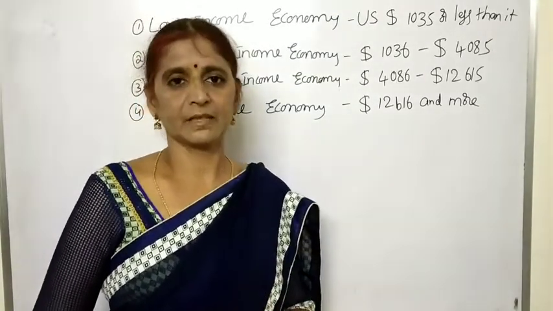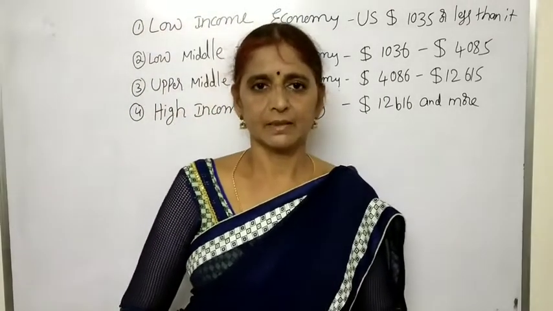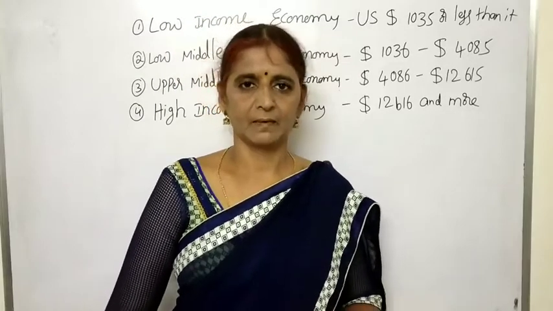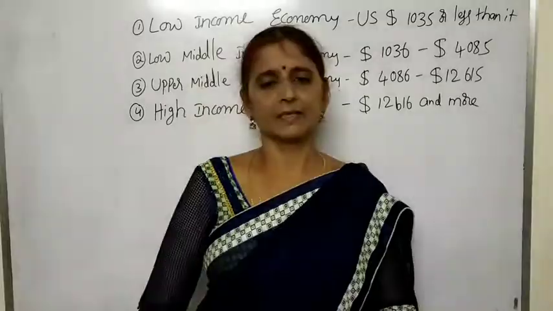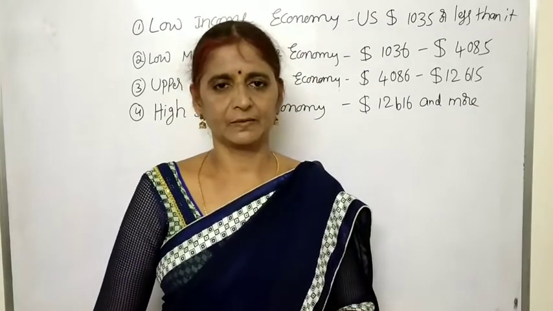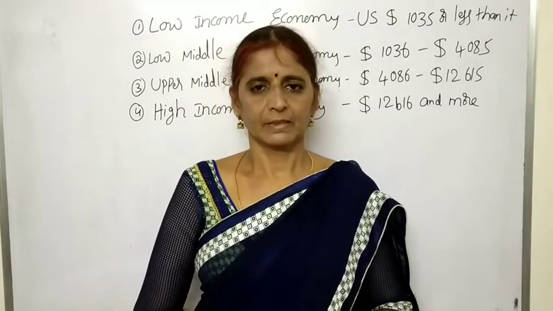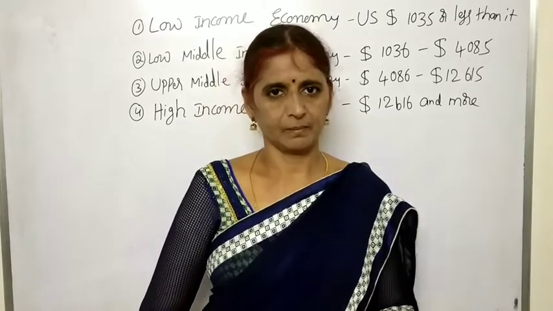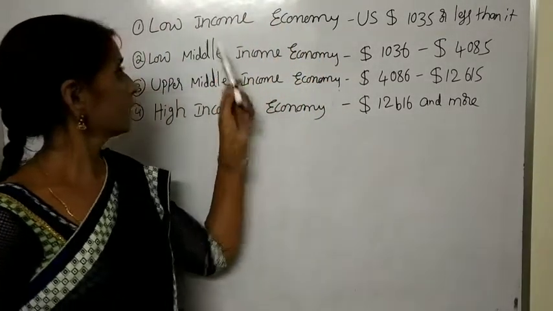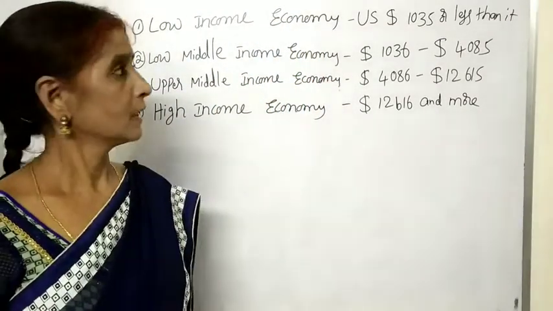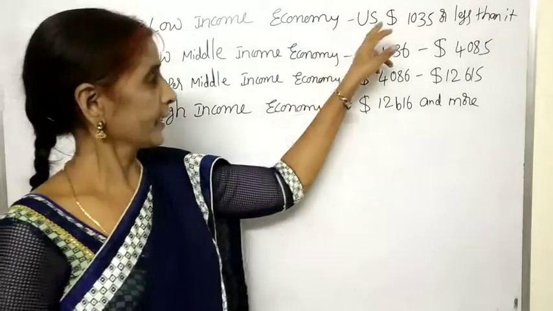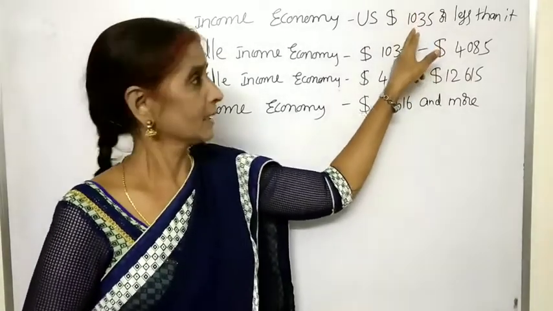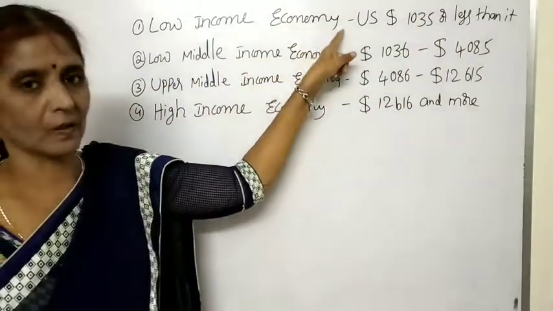These classifications were fixed by the World Bank in the year 2014. In its report, Opportunity and Managing Risk for Development, it classified the world's countries into four types. The first one is low income economies. In US dollars, an economy which has $1,035 or less is considered a low income economy.